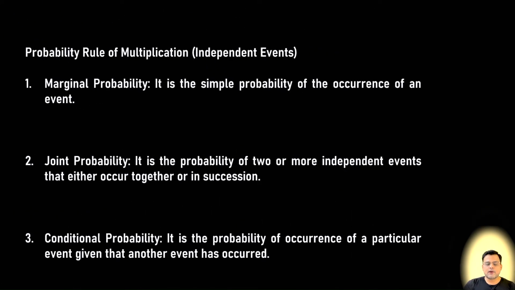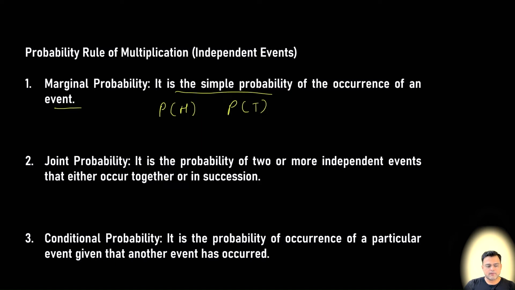So in case of marginal probability, there is no change. It is the simple probability of occurrence of an event. For example, in a fair coin toss, the outcome of each toss is an event. So it could be probability of head or it could be probability of tail. Then both are independent events, and this is the concept of marginal probability.